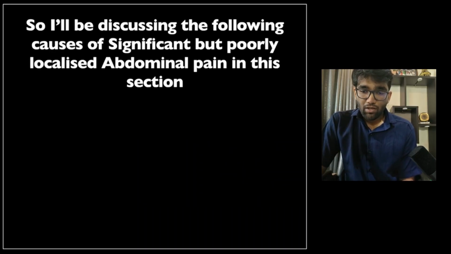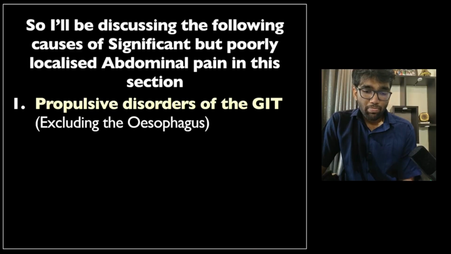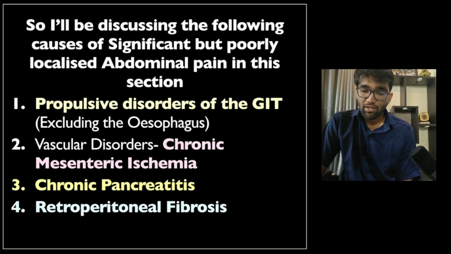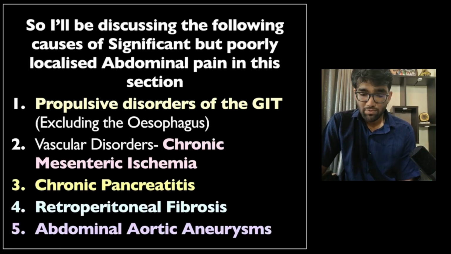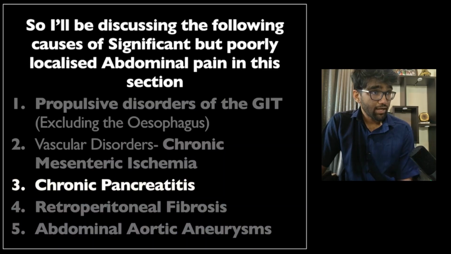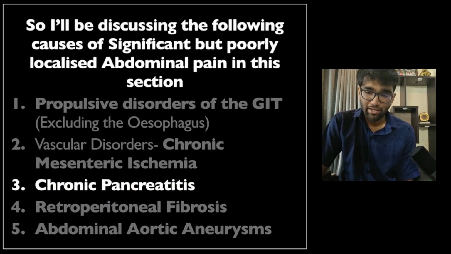Okay, so I'll be discussing the following causes of significant but poorly localized abdominal pain in this section. The first will be propulsive disorders of the GI tract, excluding the esophagus, because that will be covered under approach to dysphagia. Then vascular disorders like chronic mesenteric ischemia, chronic pancreatitis, retroperitoneal fibrosis, and abdominal aortic aneurysms. So here we'll first turn our eyes to chronic pancreatitis itself, because it's a cause of abdominal pain that is often underdiagnosed and can go under the radar for a long time.